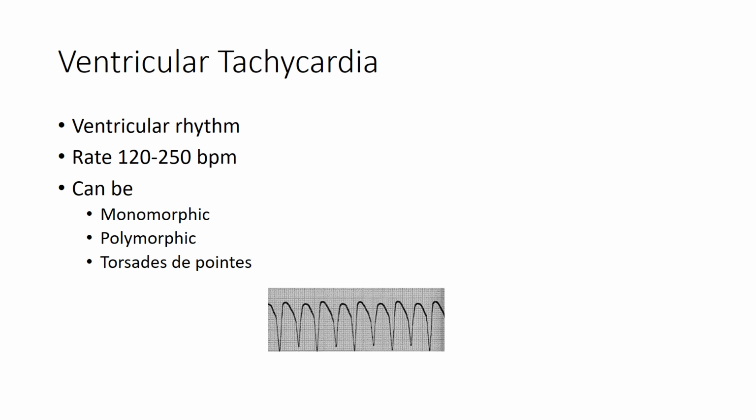When the rate of ventricular rhythm exceeds 120 beats per minute, it is called ventricular tachycardia. The rate can be between 120 to 250 beats per minute, and it can be monomorphic, polymorphic, or it can appear in the form of Torsades de Pointes. The strip shown here depicts ventricular tachycardia, which is monomorphic.